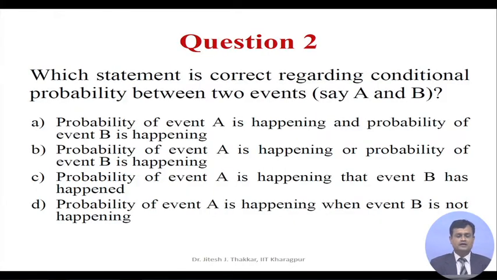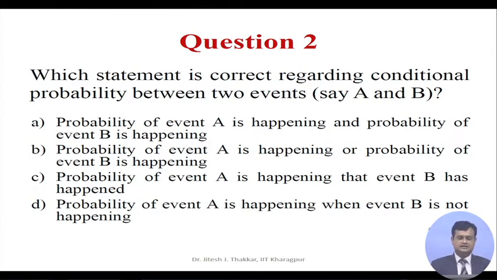Question 2. Which statement is correct regarding conditional probability between two events? Let us say event A and B. Option A, probability of event A is happening and probability of event B is happening. Option B, probability of event A is happening or probability of event B is happening. Option C, probability of event A is happening given that event B has happened. And option D, probability of event A is happening when event B is not happening.